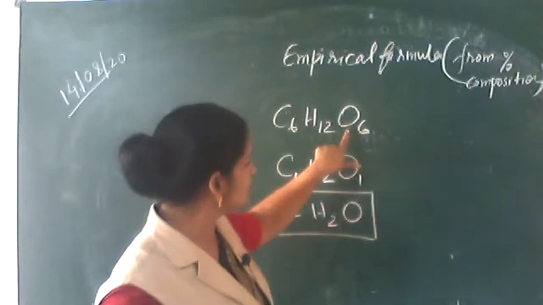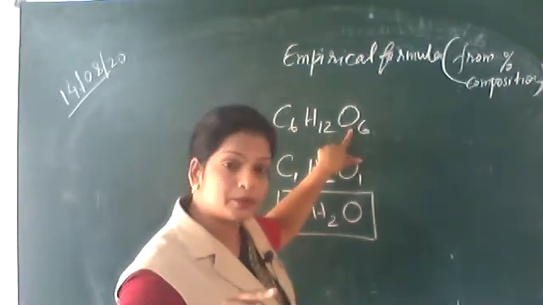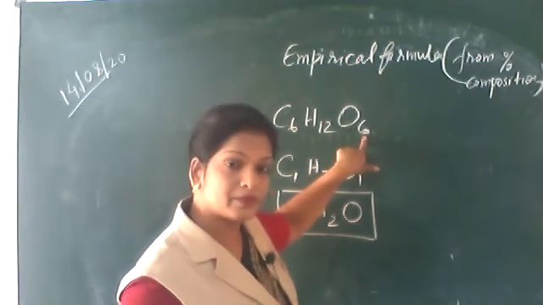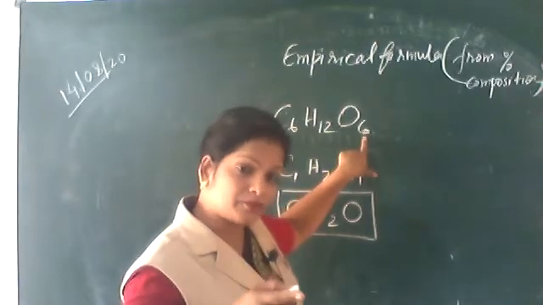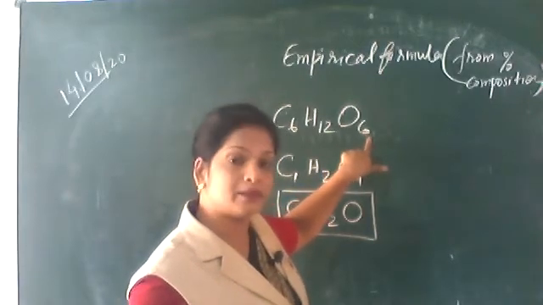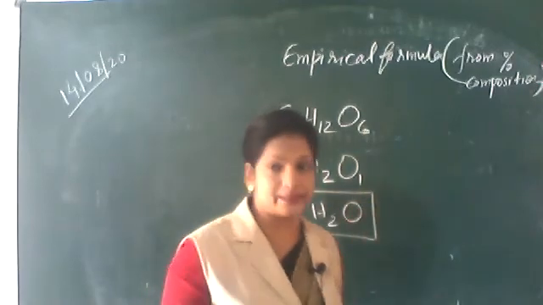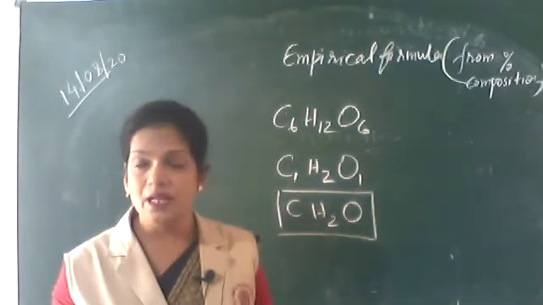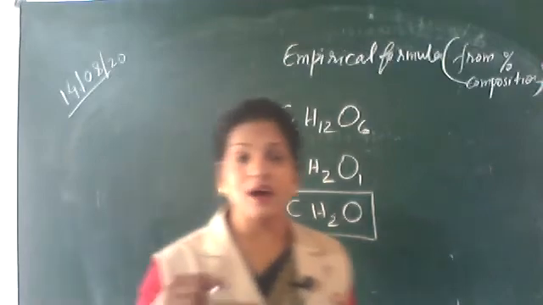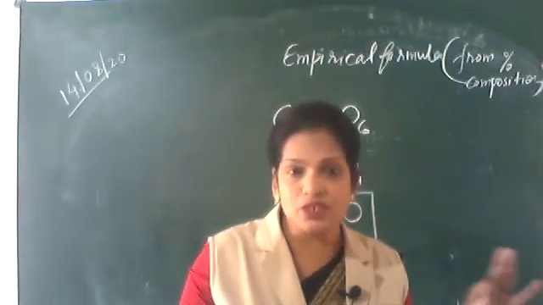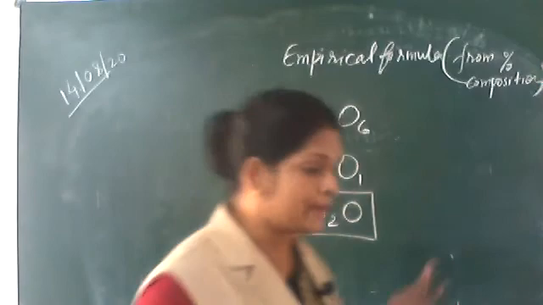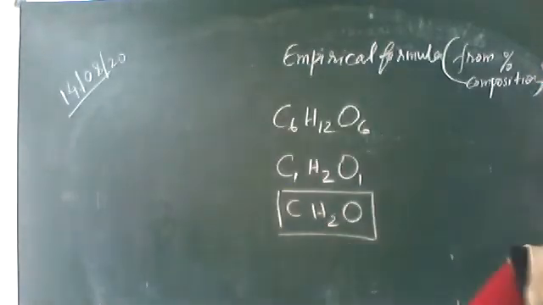For 16 grams of oxygen, you can put the number 1 here. For 32 grams of oxygen, you can put the number 2 here. So weight and number are connected. For a particular element, the weight and the number are connected. How to find out that relation?